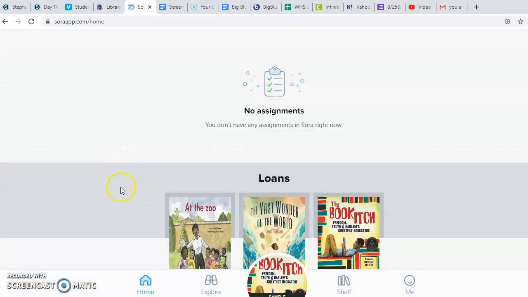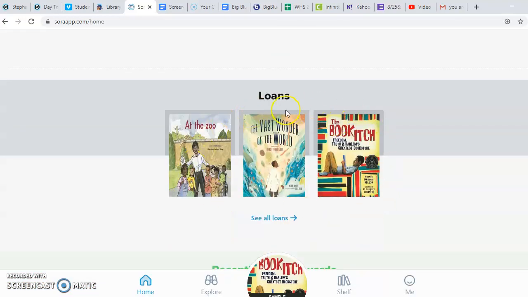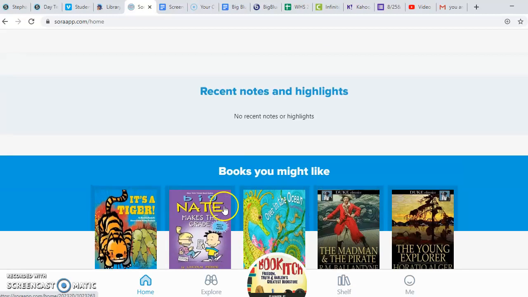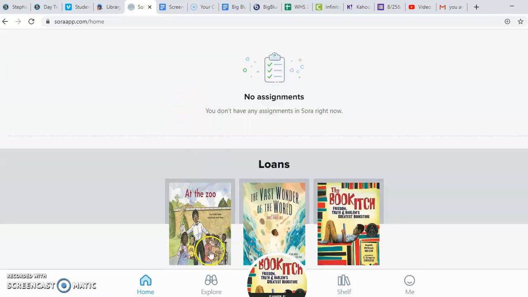When I'm here, it brings me to my home page where teachers can post assignments. These are the books I have checked out and more. But I really want to look at what books I want to read next, so I'm going to look at this Explore.